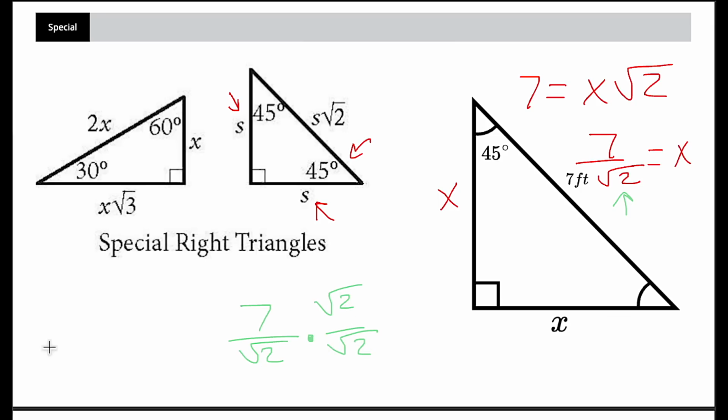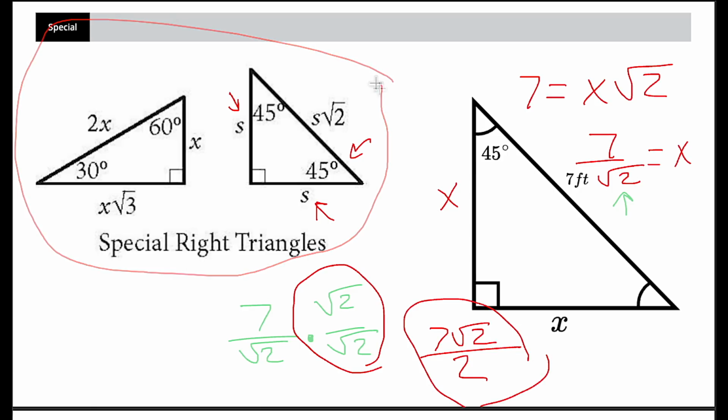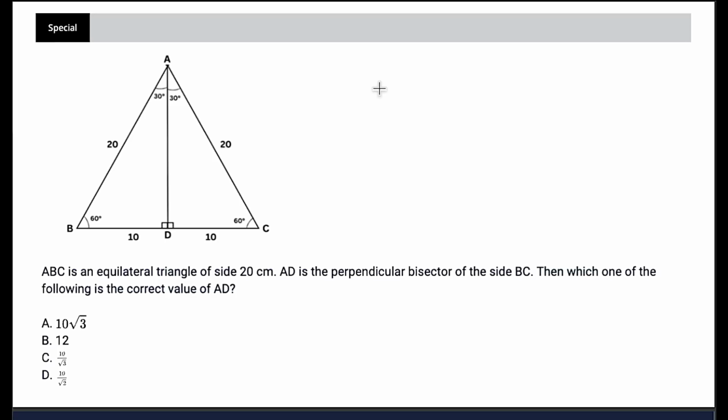The reason we're allowed to do this is because anything divided by itself is just 1. Then it rewrites as 7 root 2 divided by square root of 2 times the square root of 2, which would just be 2. And that's the answer that you would be seeing in the answer choices. So quick example of how to apply this right here. With that in mind, go ahead and pause the video and try this question.